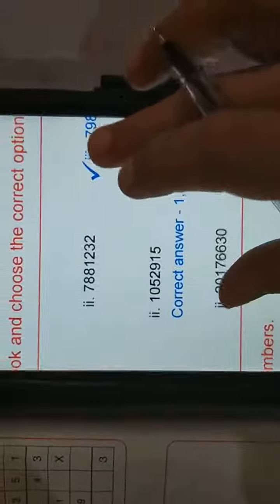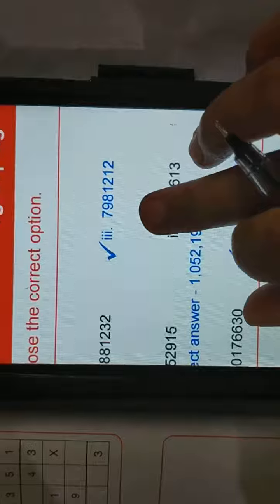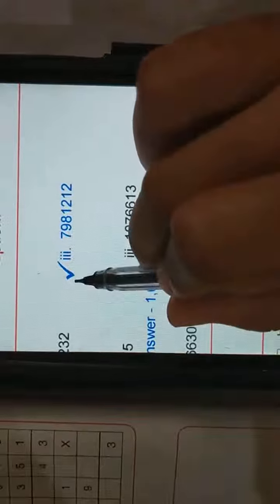Look at this. In the first question, the correct answer is here. We have to put the right click there. But first of all you have to write this answer in your notebook. I'll give you 1 minute. You have to complete your work.